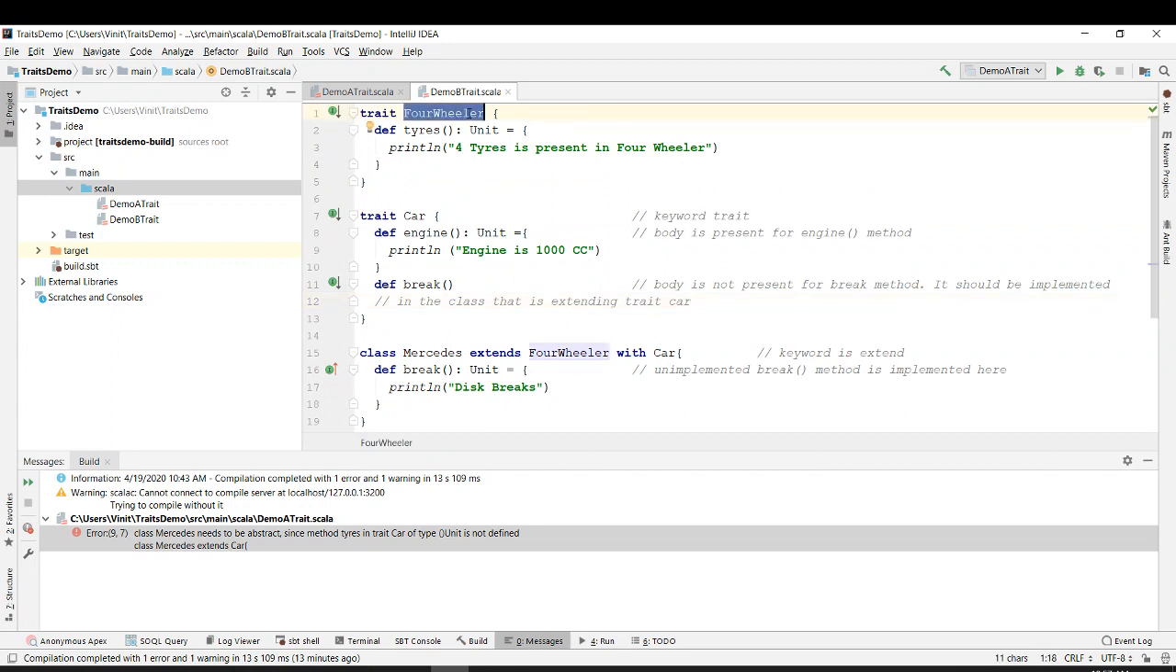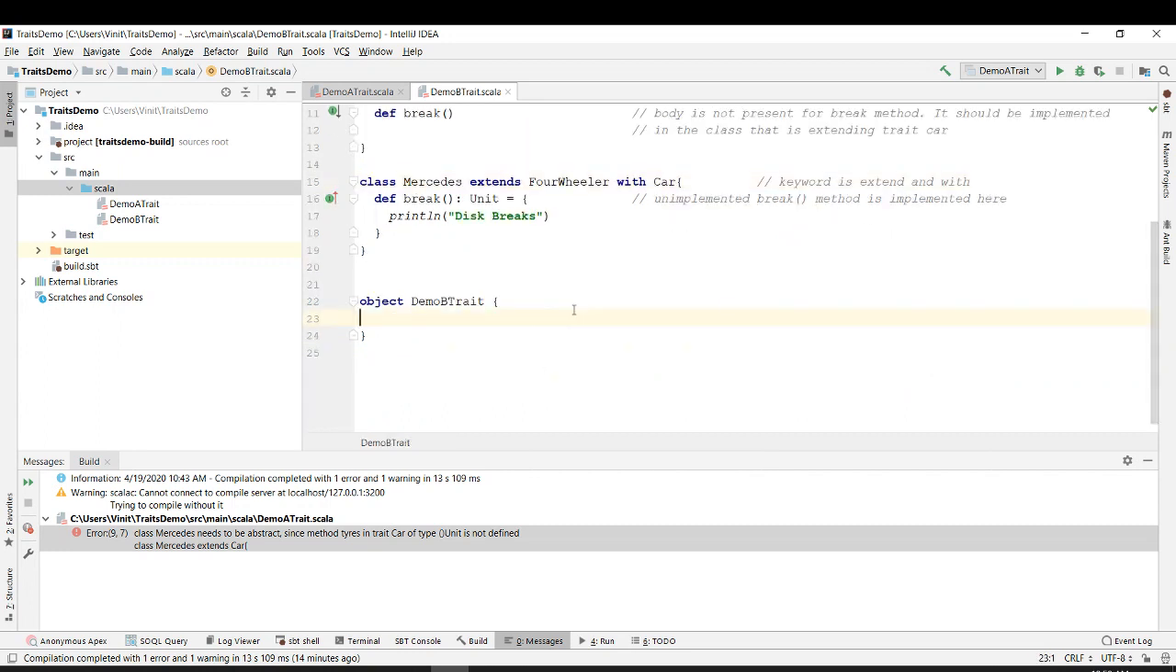So this is the whole program that I have written. There is a trait called four-wheeler which is having tires. Then there is a trait called car which is having engine and brake. Then there is a class called Mercedes that is extending four-wheeler with car, and it is also implementing this method called brake, which was not implemented over here, right? Just remember that the keywords are extends and with. It's not just extends, you also need to use with.